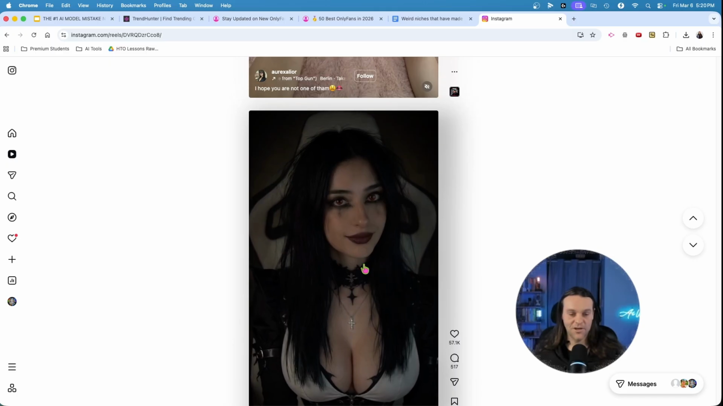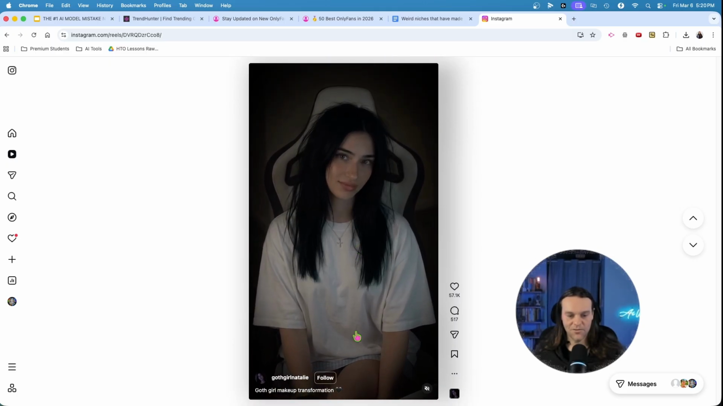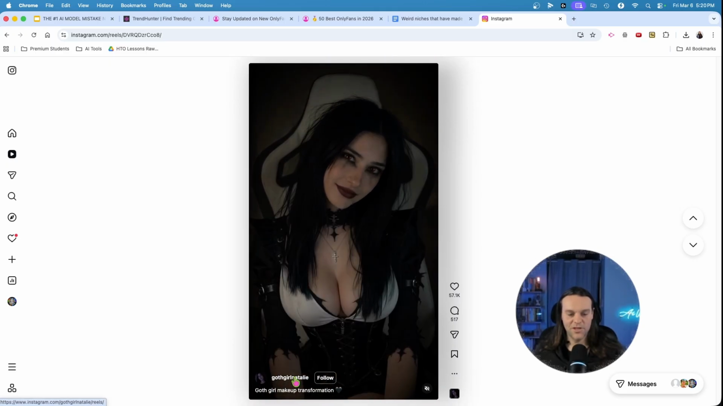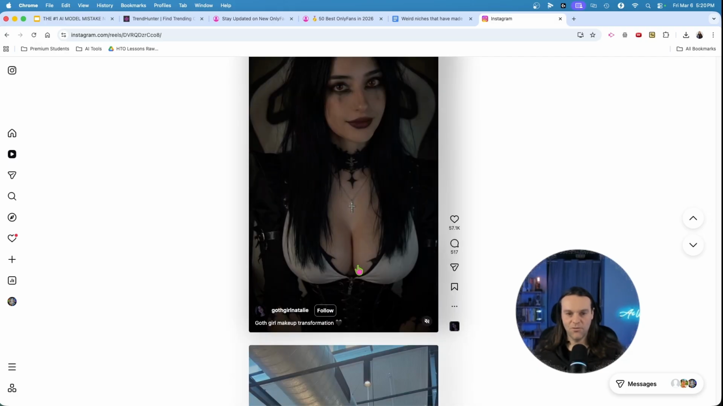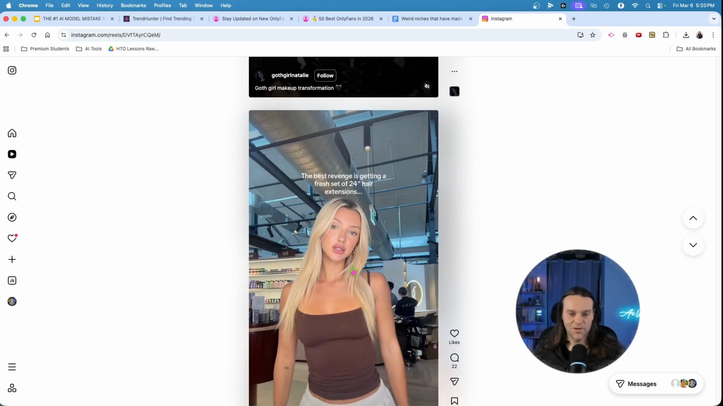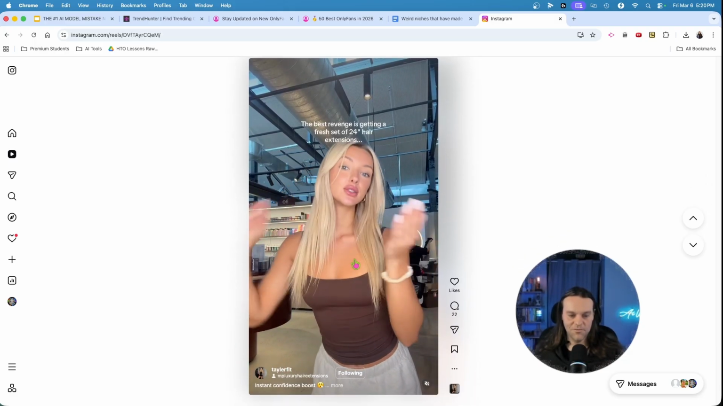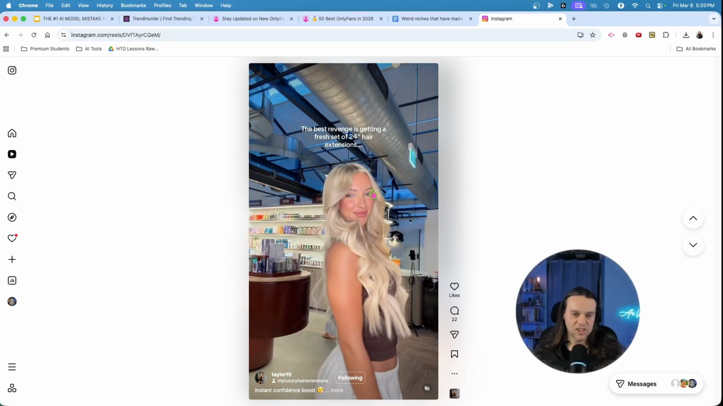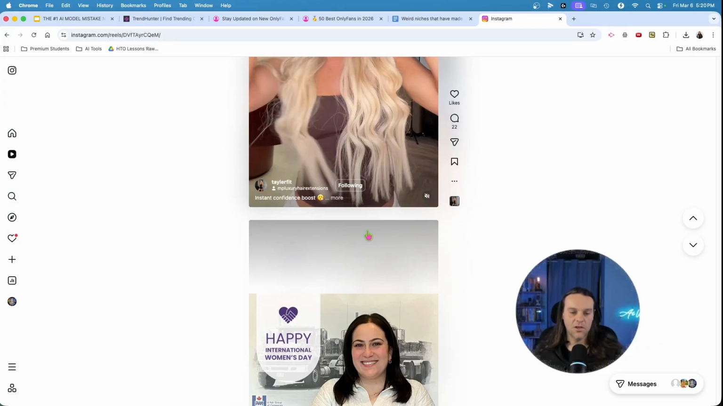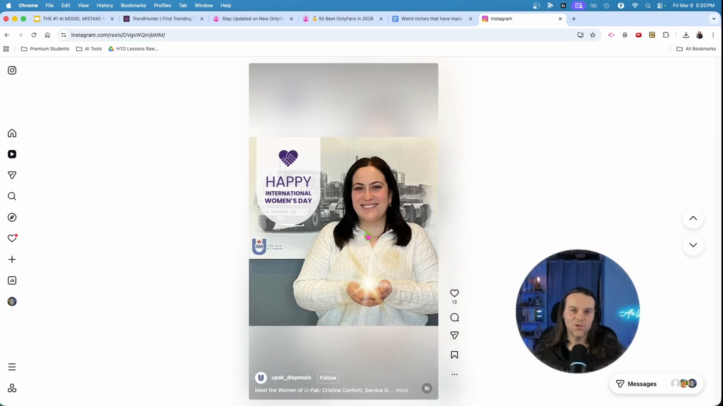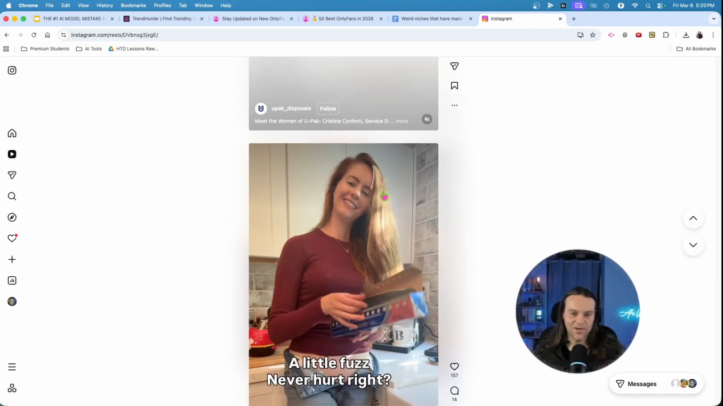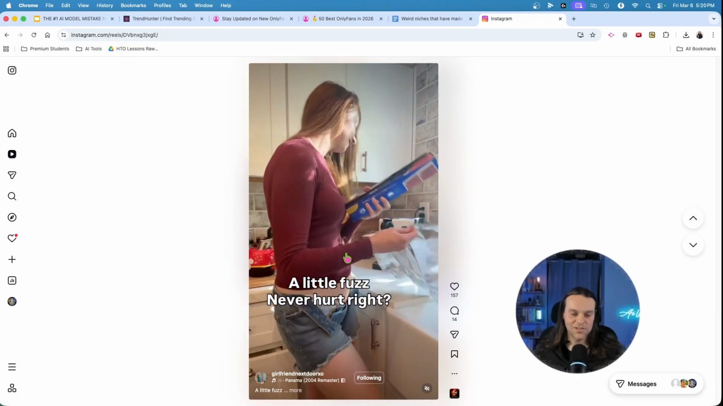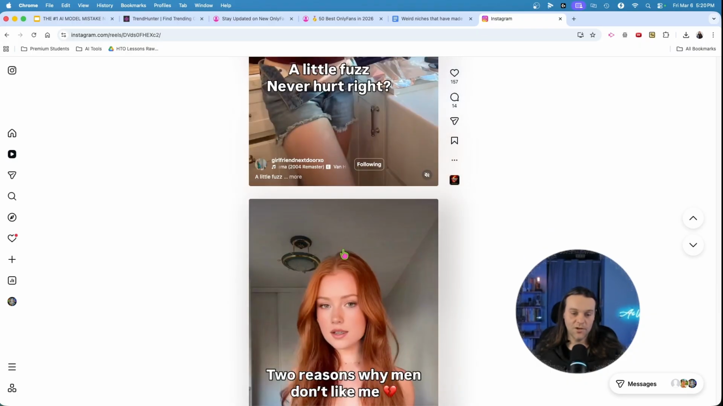There we go. We got a goth girl, right? Here we go. Goth makeup transformation. There we go, makeup before and after. Let's see this one. What is she? Tailor fit. So we got a fitness model. She's got hair extensions, guys. I just got the nicest hair extensions. They're so nice. Happy International Women's Day, guys. The irony there is hilarious. A little fuzz never hurt. We know the deal there.